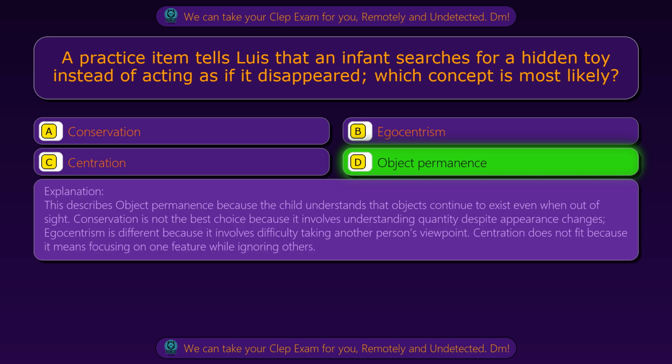This describes object permanence because the child understands that objects continue to exist even when out of sight. Conservation is not the best choice because it involves understanding quantity despite appearance changes. Egocentrism is different because it involves difficulty taking another person's viewpoint. Centration does not fit because it means focusing on one feature while ignoring others.